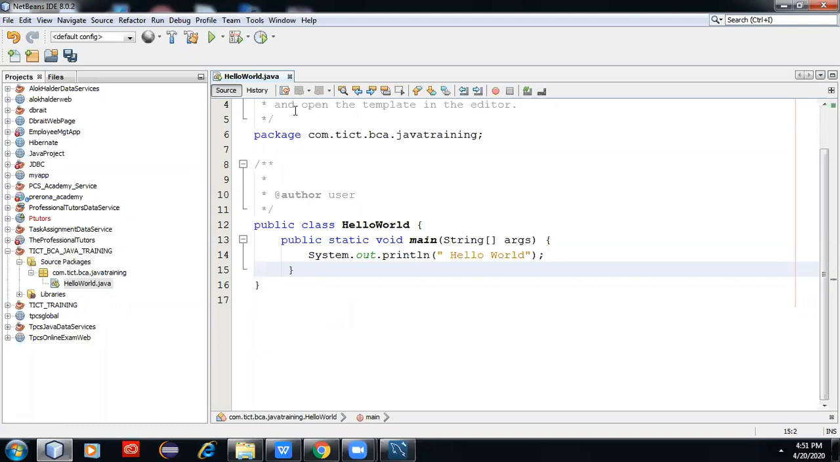A package name will be the first line of the Java program. It will be on the top. And it is com.tict. As per our suitability, we will create the package structure.